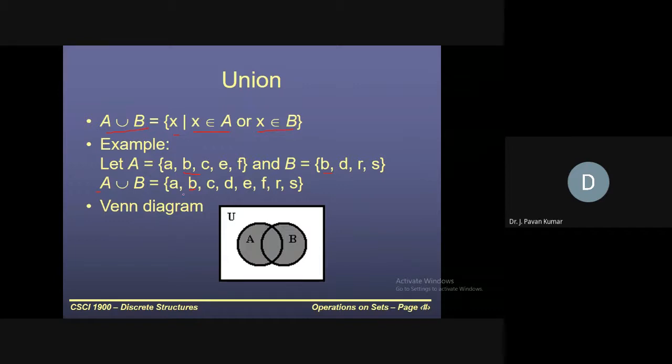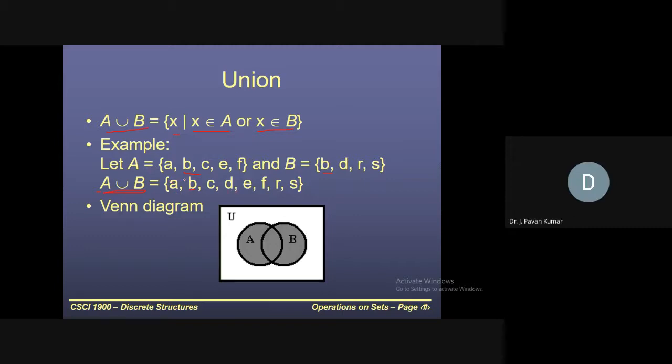Now, is A union B a multi-set or not? Now you answer this. Whether A union B is a multi-set or not. Are we having any duplicate elements? No. So it is not a multi-set.